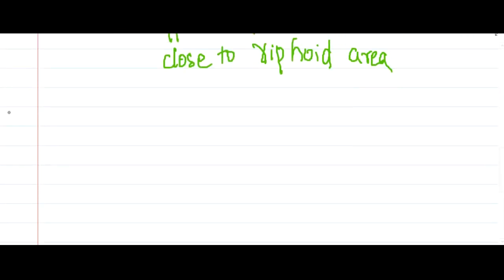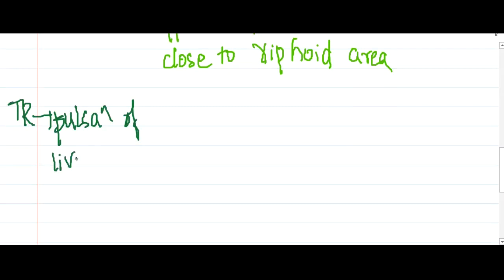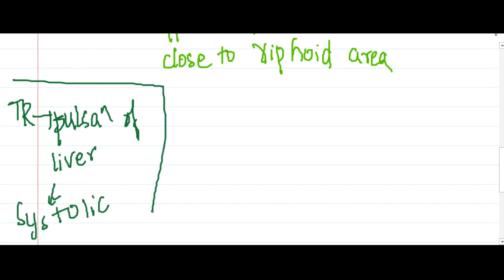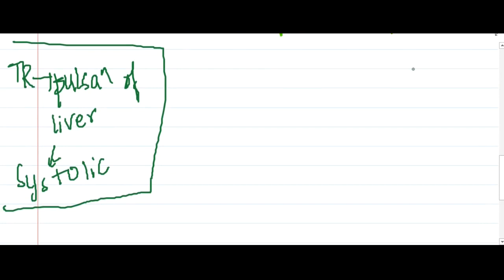Even in tricuspid regurgitation, you will see pulsations of the liver, but these are actually systolic pulsations of the liver.